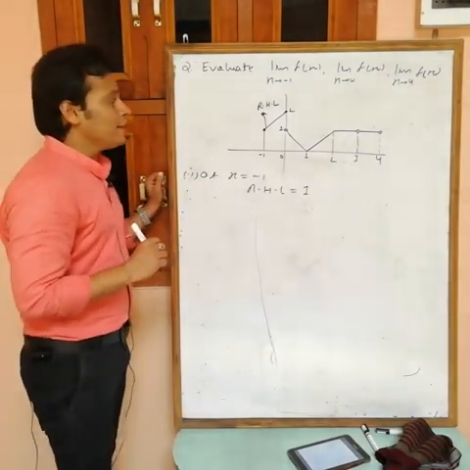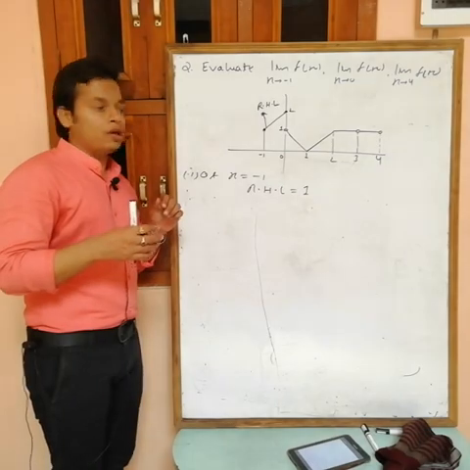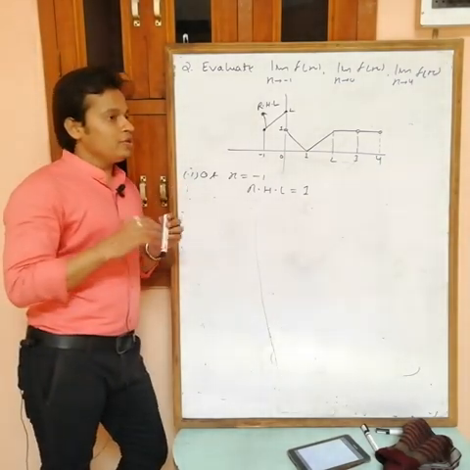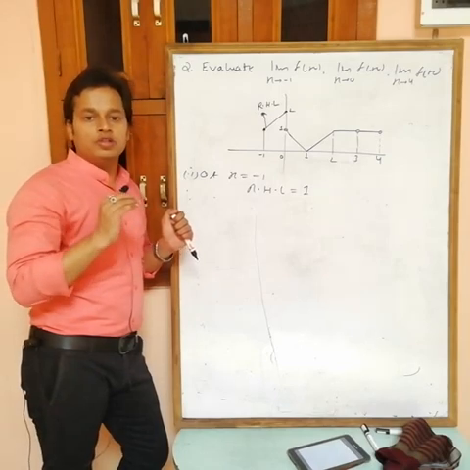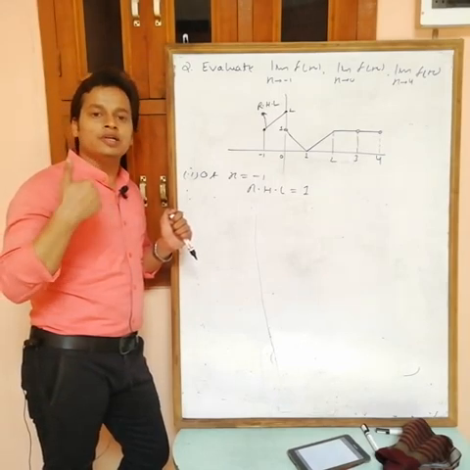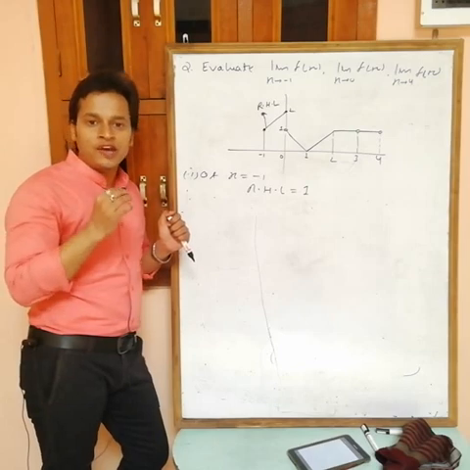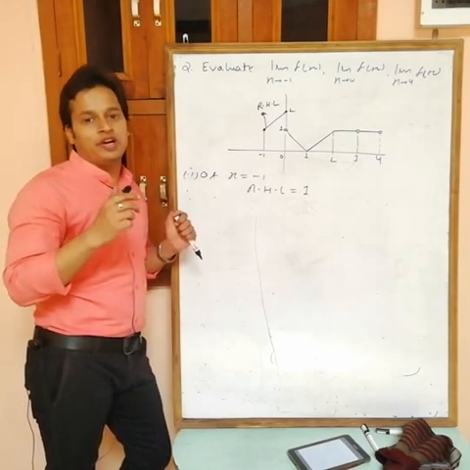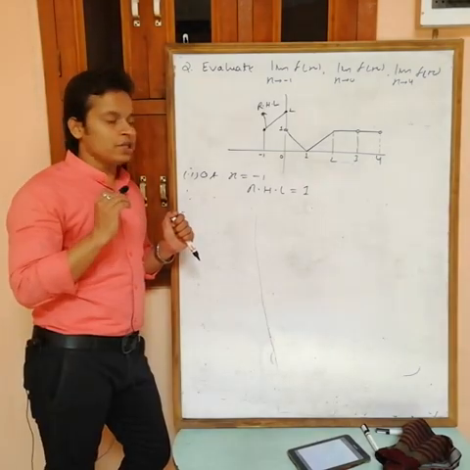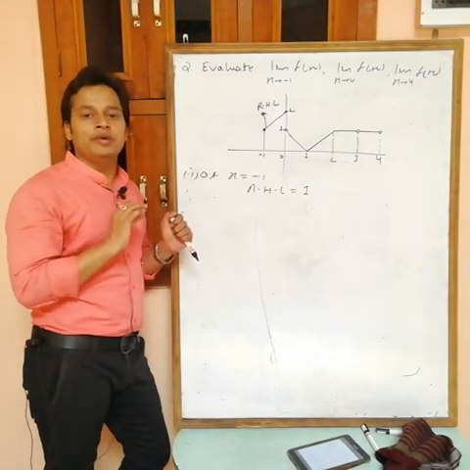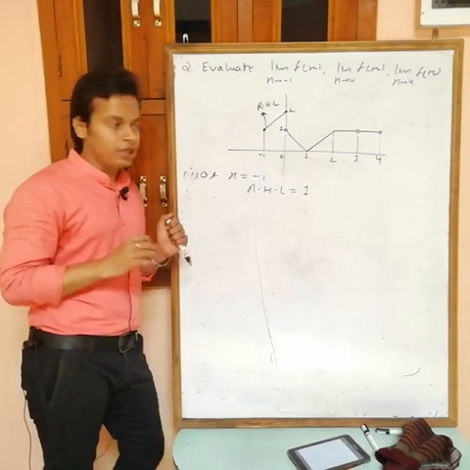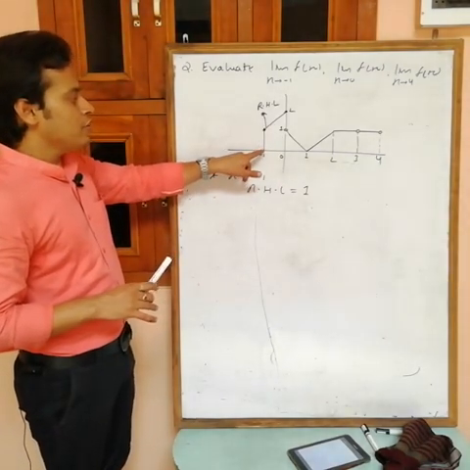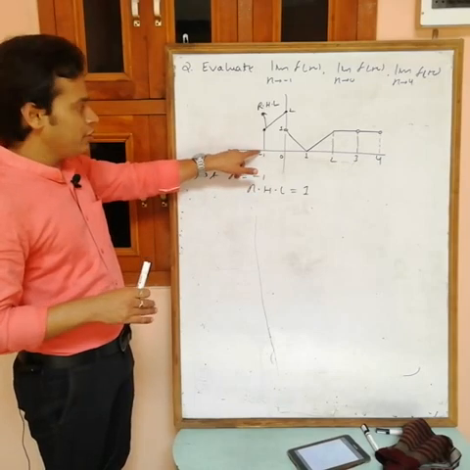And what about the LHL? LHL is not there. There is a condition that the limit is said to exist at x equals a if LHL equals RHL equals finite. So both must be defined. If LHL is not defined, then you can say that the limit does not exist. There is only the RHL. Now LHL is the value of the function at minus 1 minus h, but there is no value.